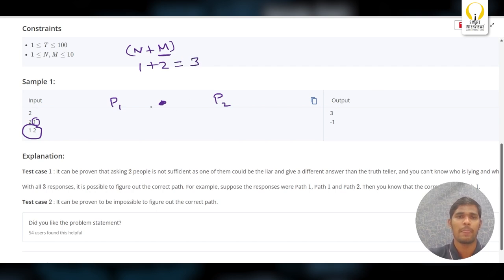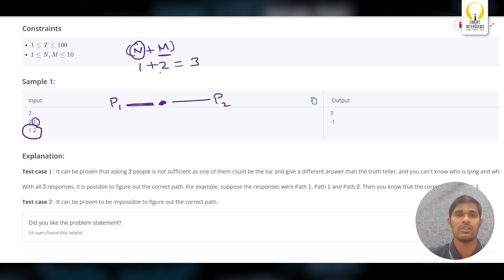Nothing but 3. So you're asking the first person, he's telling this will go to happiness. You're asking the second person, okay, with this, can you be sure that P1 will go to the happiness? No, because he may be telling truth or lie. And you ask the second person, he is telling that this path is going to the truth. P2 will go to the truth. But is he telling the truth? Let us assume that he is telling the truth. The second person is telling P2 will give you the happiness.